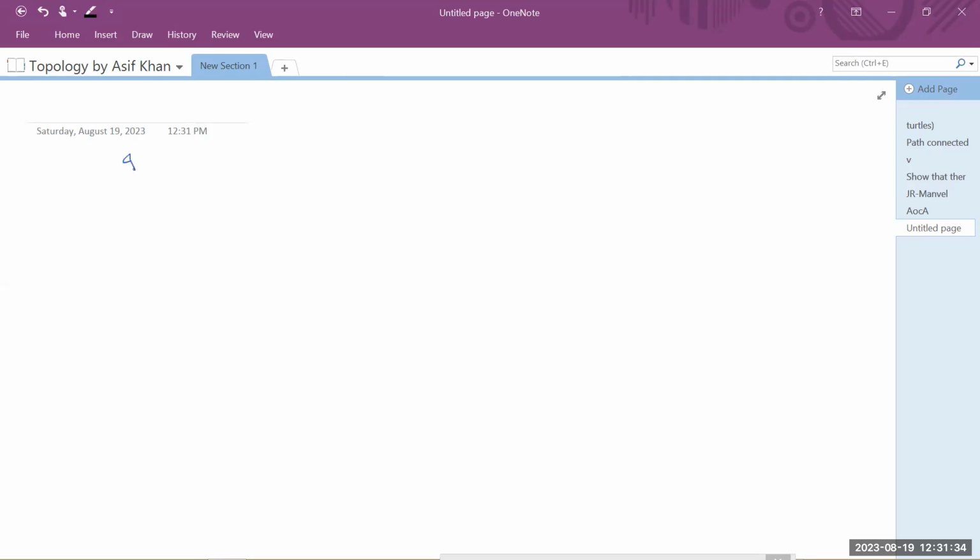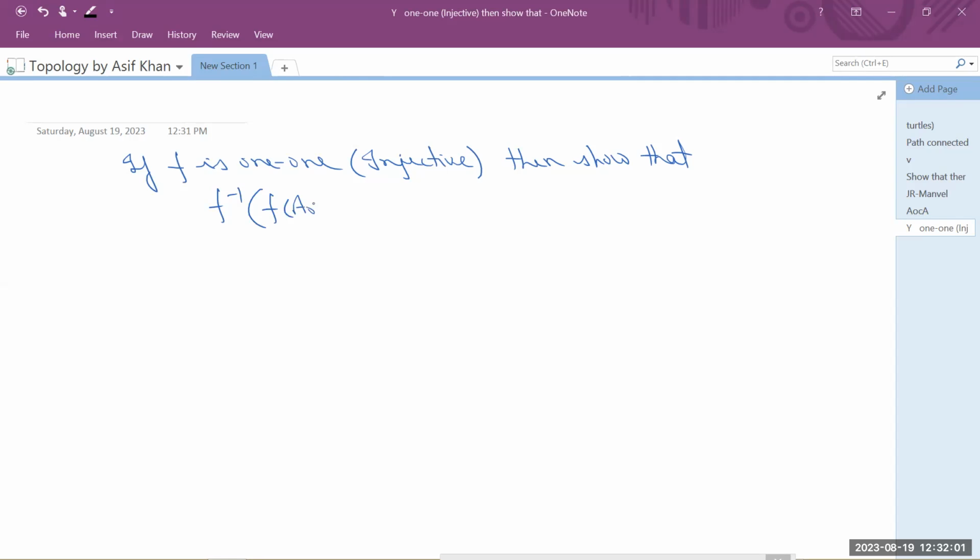If f is 1-1, injective, then I will discuss a counter example that in case the function is not 1-1, it may fail. We need to show that the set theoretic inverse f inverse of f of a naught is contained in a naught.